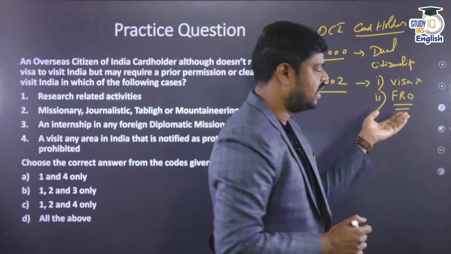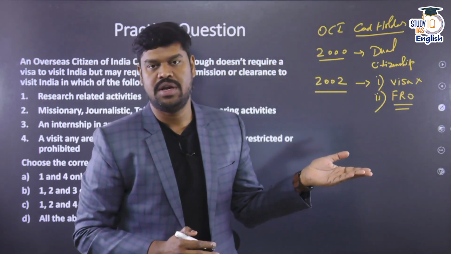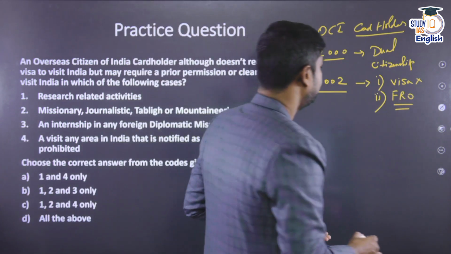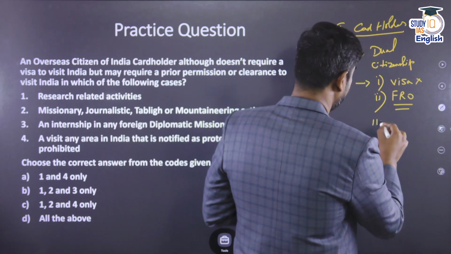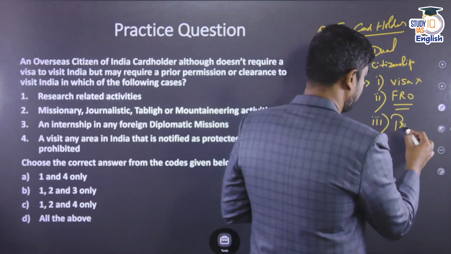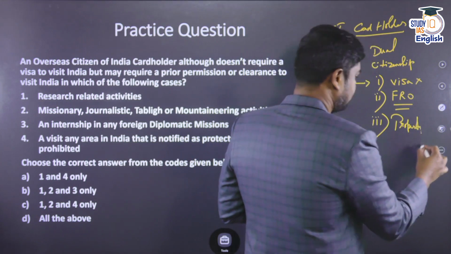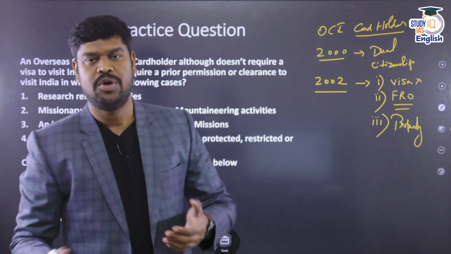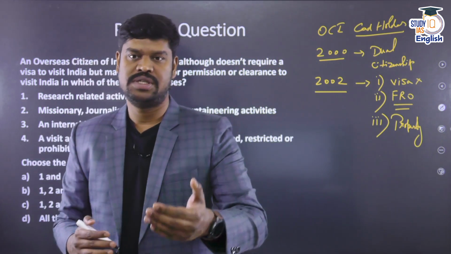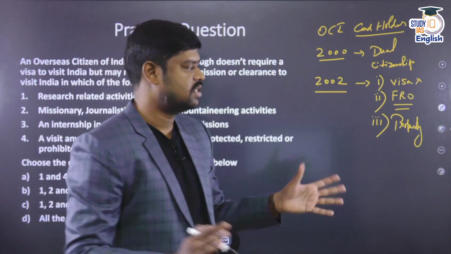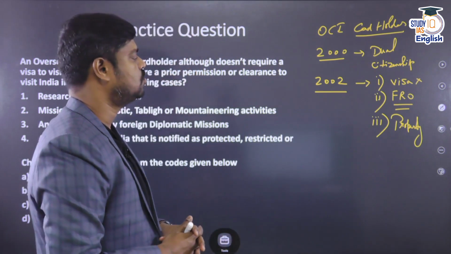So these are the practical difficulties a foreigner might have in India. These practical difficulties have been removed for the Overseas Citizenship of India cardholder. And third, they also said that if you want to purchase property in India, yes, you can purchase property, subject to certain restrictions. Of course, you can purchase movable and immovable properties, but you cannot purchase agricultural land, farmhouses, or plantation property. Subject to these limitations, yes, you will have the other rights to purchase the property.